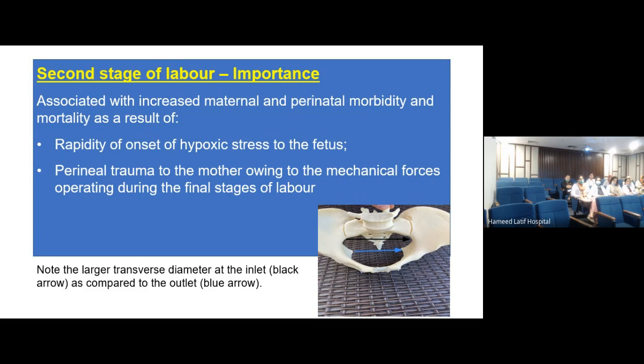The second thing that we are worried about is the risk of perineal trauma. Because of all those pressures and things that the woman is going through, the baby is passing through the bony passage, and then the baby is going to pass through the soft tissues as well. So soft tissue injuries, resulting sometimes in hematoma formation, which can be tears, which can be extensive. So the soft tissue of the mother or the perineum is extremely important, not only at that point in time, but also from the point of view of what is going to happen to her perineum and the associated bladder and rectum in the future. So perineal trauma is something which is very significant, and we should be thinking about that.